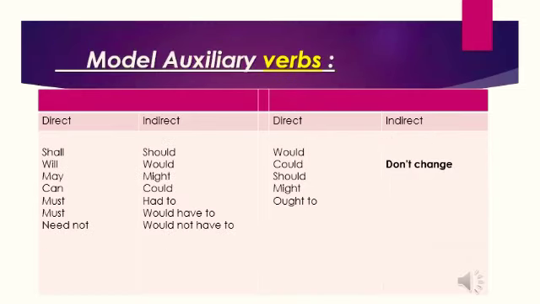Modal auxiliary verbs are changed into the corresponding past forms. For example, shall will become should, can will become could. If the modals would, could, should are in the direct speech, then they don't change in the indirect speech. Alright, let's now practice doing these steps with exercises one by one.